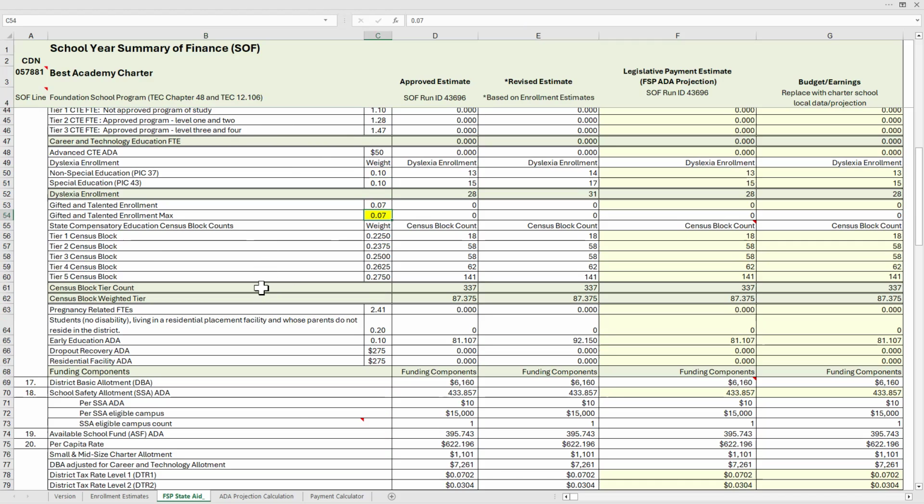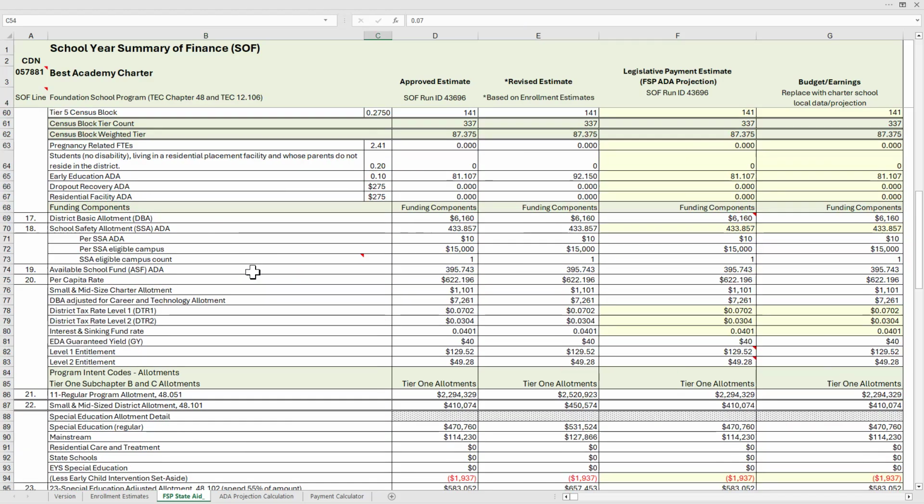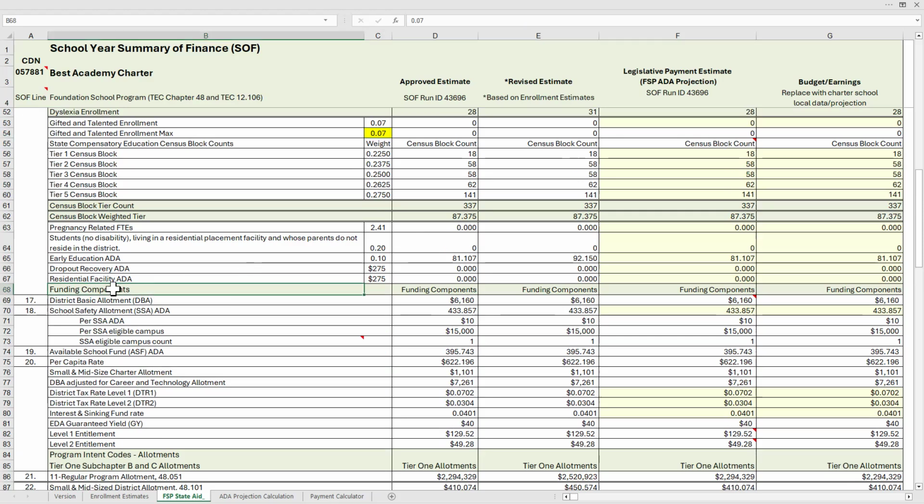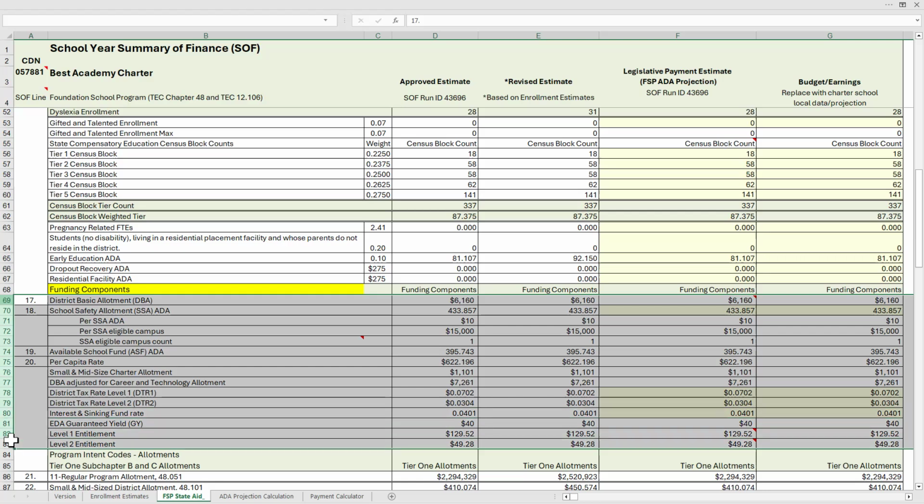Next, below the student information is that area, again, with funding components. So this whole section includes the funding components that are used to calculate the Foundation School program.